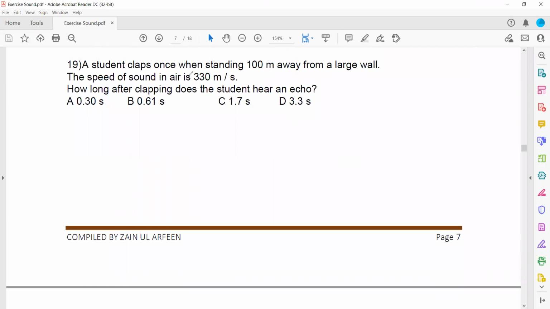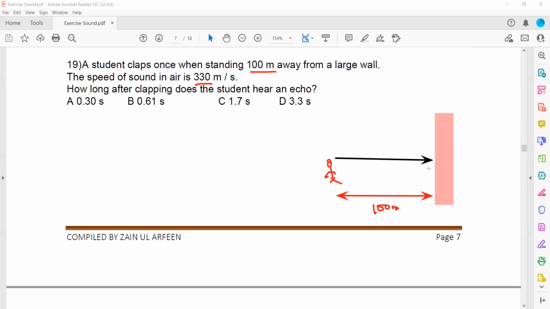Then a student claps once, standing 100 meters from a large wall. For example, this is a wall and a student is standing 100 meters from the wall. That's the distance between the wall and the student. The speed of the sound is 330. How long after clapping does the student hear an echo? Echo means reflection. Whenever there is a reflection, basically when she claps, the sound produced will travel towards the wall and then it will hit the wall and bounce back.